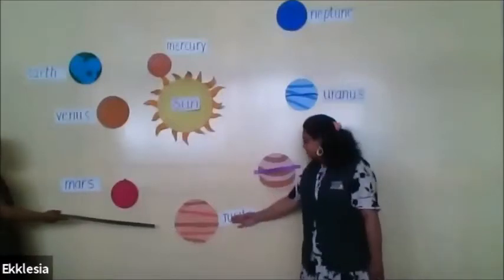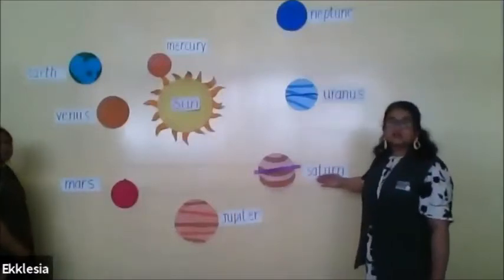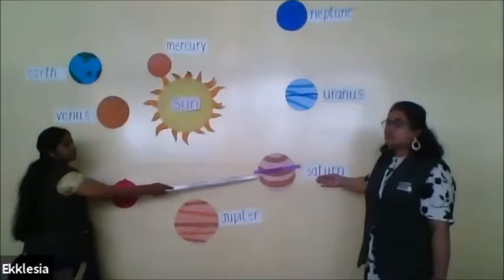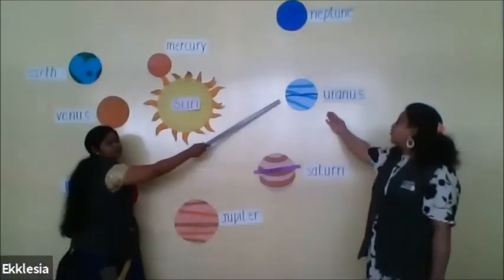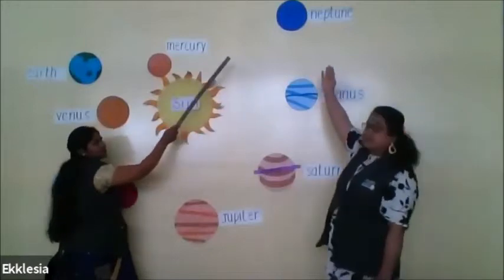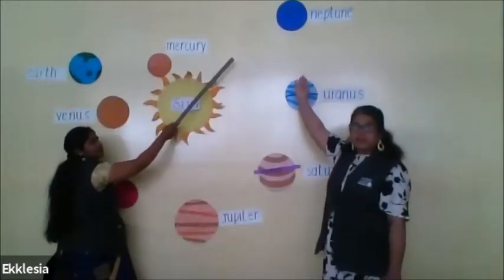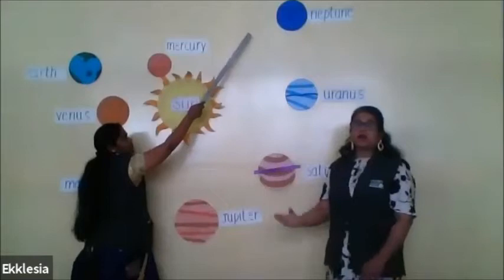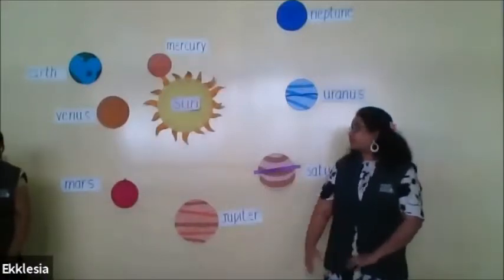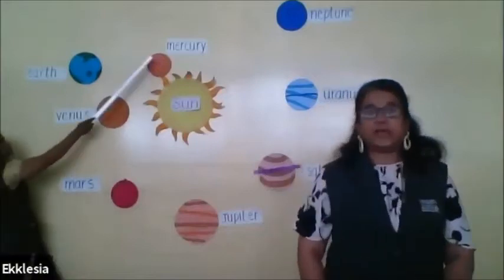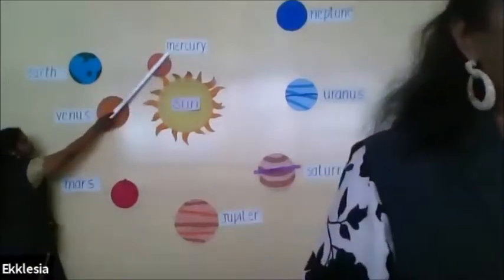Jupiter, Saturn, Uranus, Neptune. Now we will tell you about each planet in detail. Now we'll begin with Mercury. Okay, children?